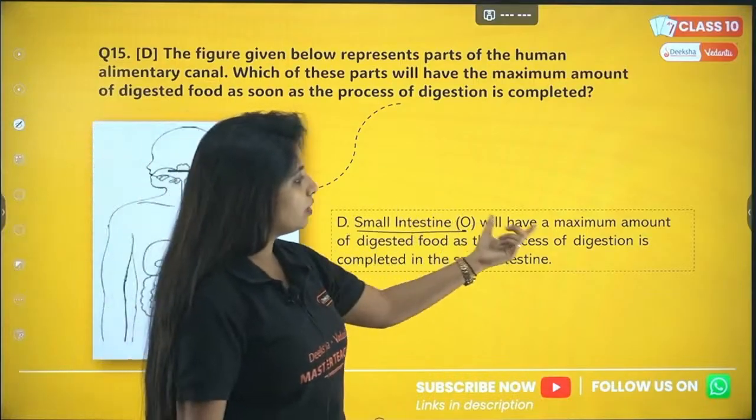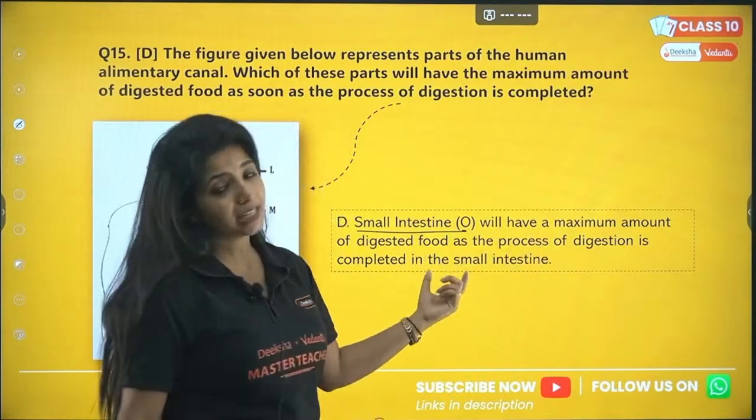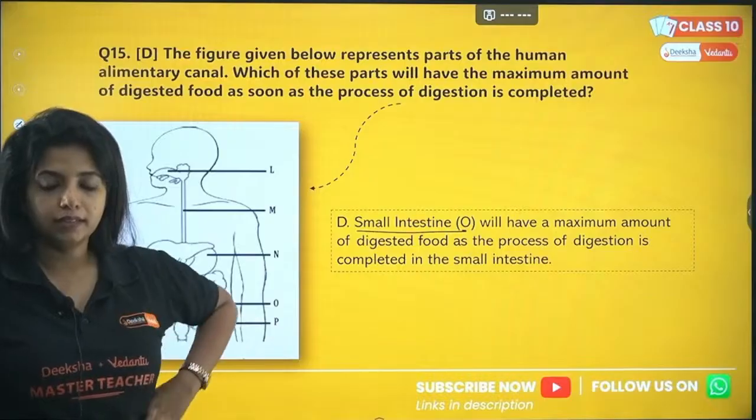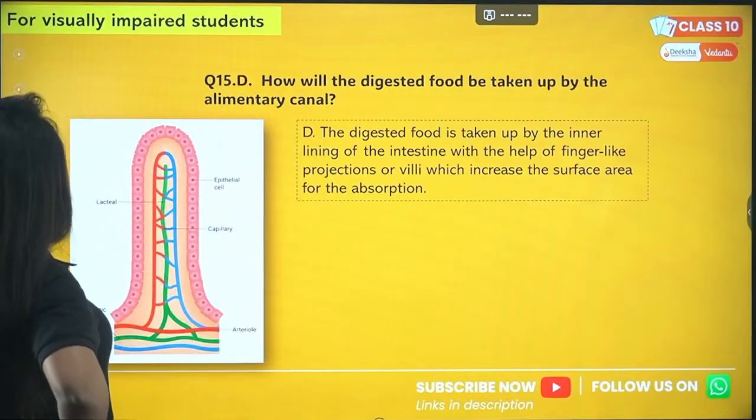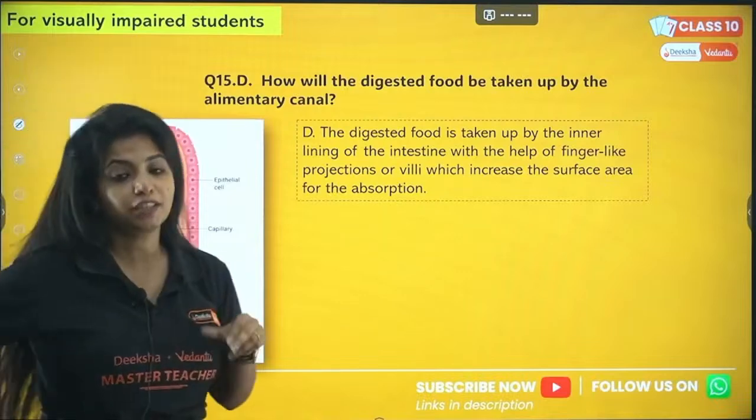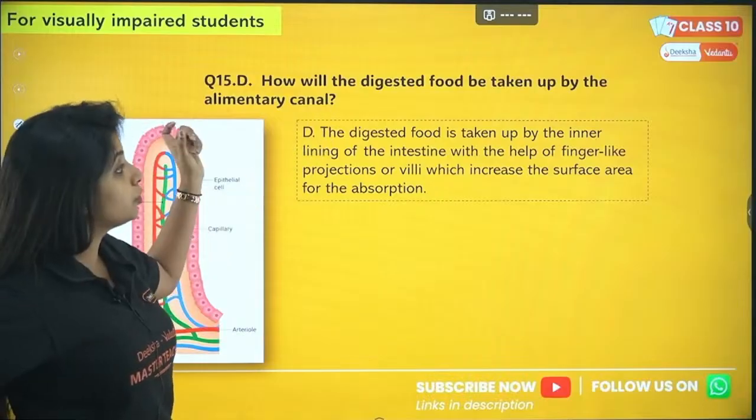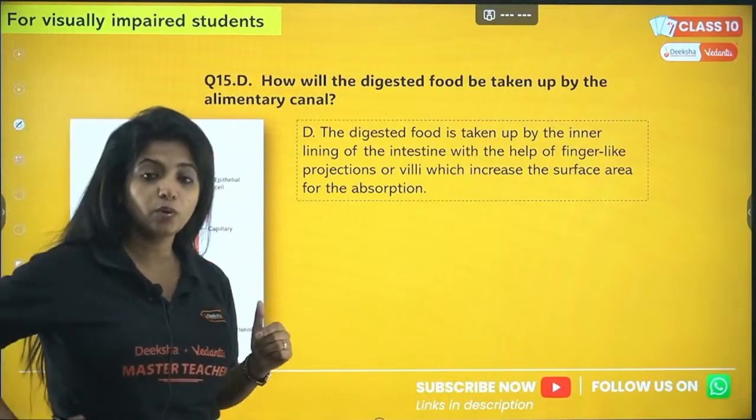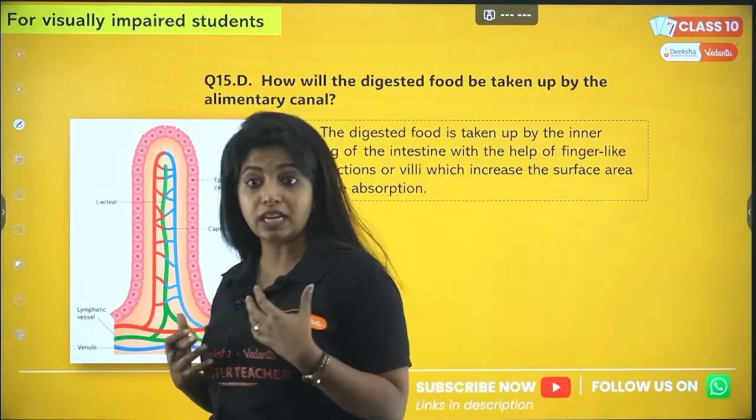Small intestine, O, will have the maximum amount of digested food as the process of digestion is completed in the small intestine. Done? Done. Now, there is a question for visually impaired students as well, which I think should be discussed. How will the digested food be taken up by the alimentary canal? How do you think our body takes up the nutrients of the digested food?